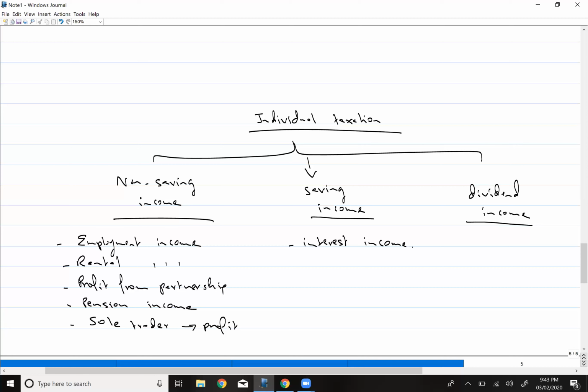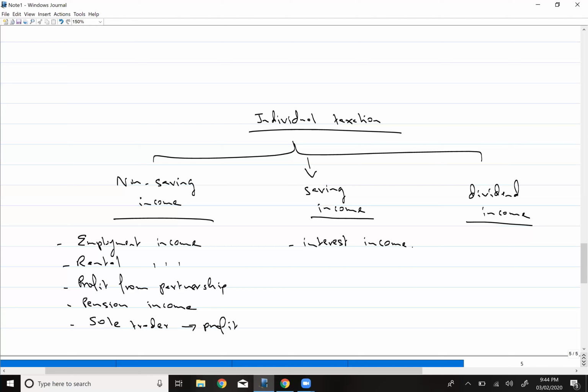Now, rental income. Let's suppose I have a property and I have given that property on rent. Whatever rentals that property generates is basically your rental income. Then profits from partnership, which I don't think needs any explanation. If you're doing some partnership business, whatever share of profit you receive is your profit from partnership.